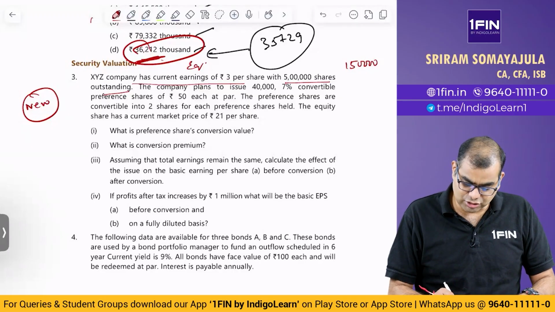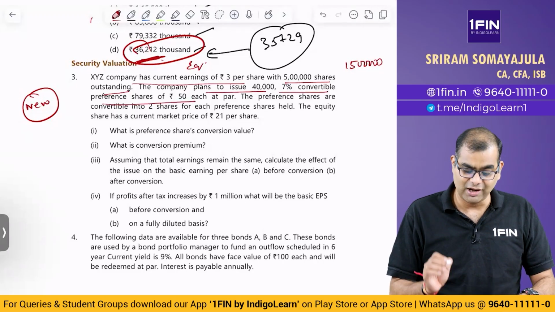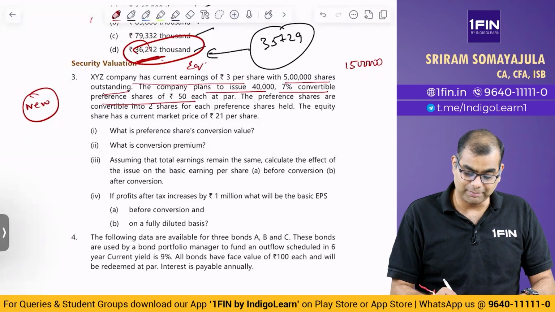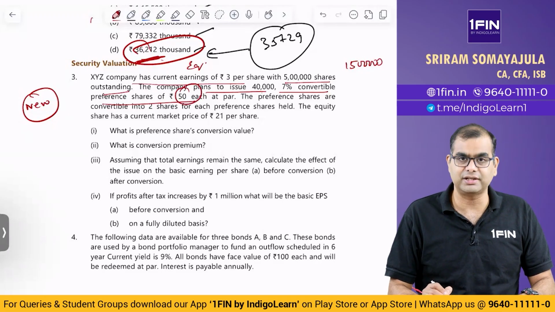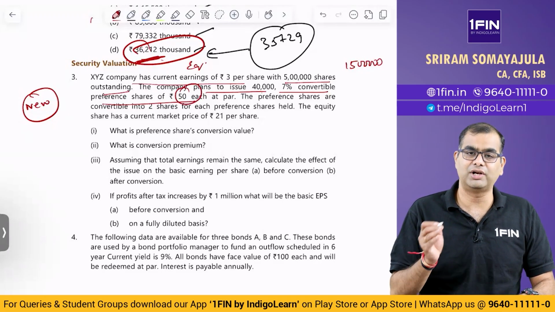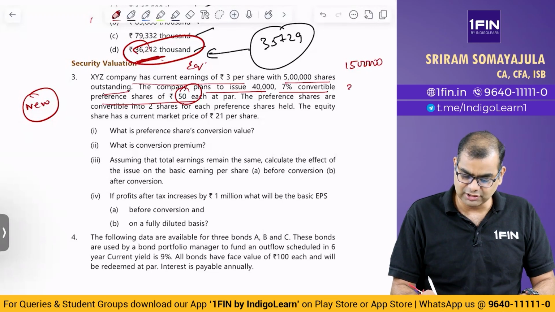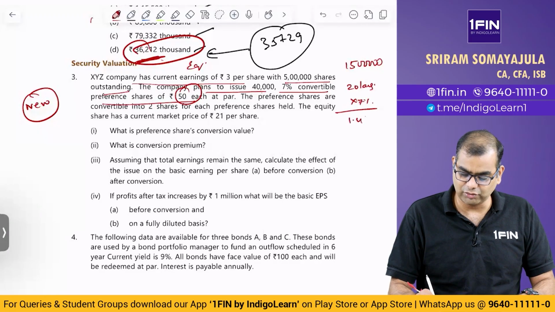The company plans to issue 40,000 7% convertible preference shares of rupees 50 each at par. So their par value itself is 50. So what is the value of the share? 40,000 into 50 is what? 40,000 into 5 is 2 lakhs, 2 lakhs plus 1 zero is 20 lakhs. So 20 lakhs. Okay, 7% into 20 lakhs, which is what? 1.4 lakhs is the preference dividend.